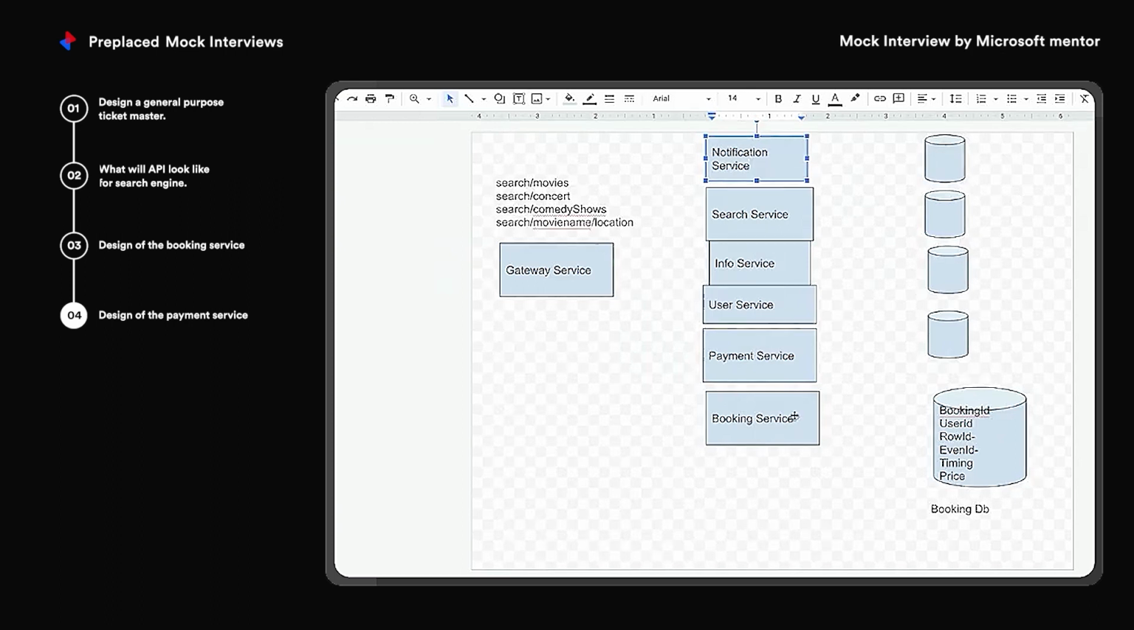Okay, just a few questions over here. Now, the booking service is interacting with the payment service. What communication mechanism will the booking service use? Will it use synchronous communication or asynchronous communication? Yeah, it should be synchronous, right?